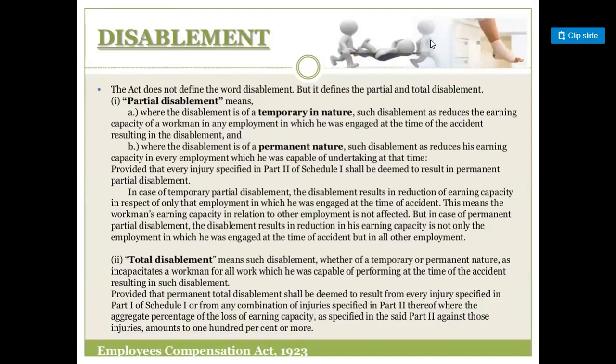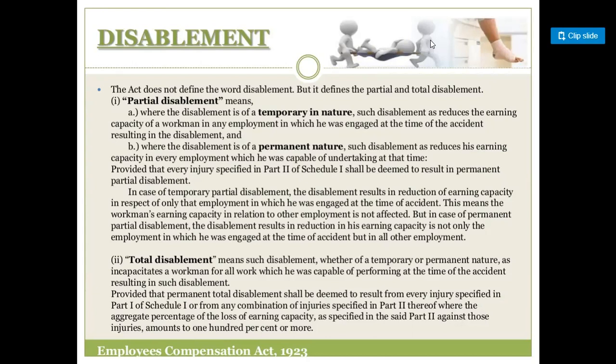Next is the disablement. That means what kind of disablement for which the employee can apply for the compensation through the employer. The act does not define the word disablement, but it defines partial and total disablement. So first, what is partial disablement?